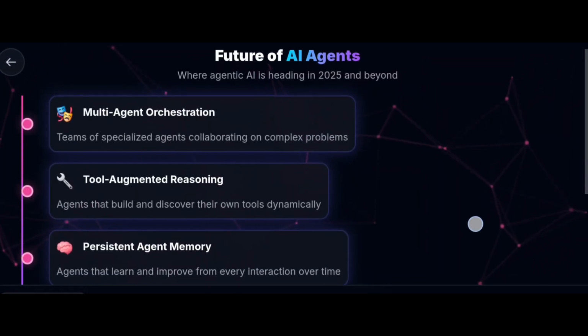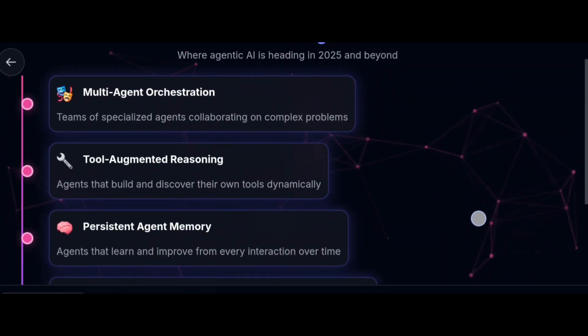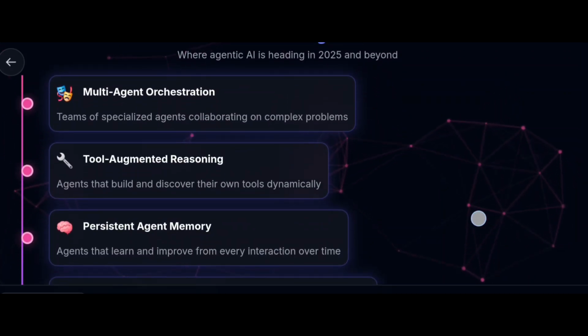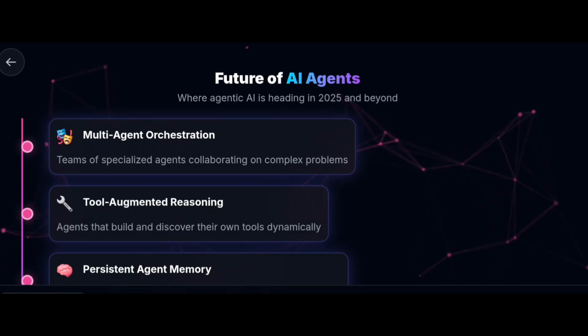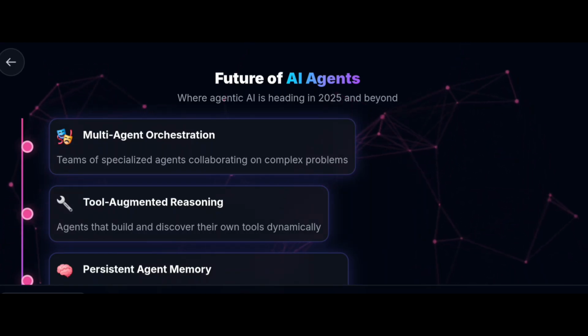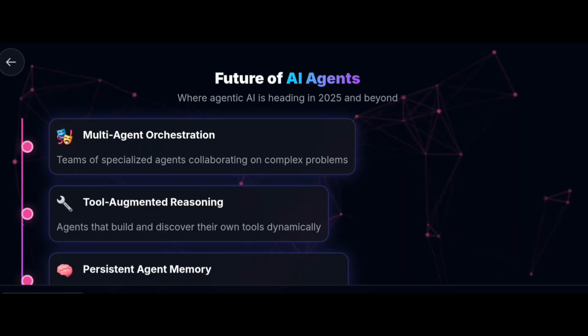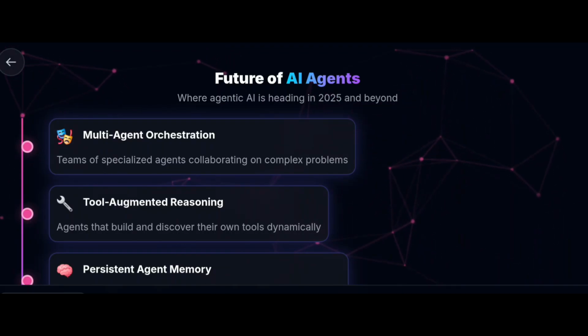And the future of AI agents: where agentic AI is heading in 2025, 2026 and beyond. Some future enhancements will be multi-agent orchestration. It deals with teams of specialized agents collaborating on complex problems. It means multiple agents will collaborate and complete a complex task.